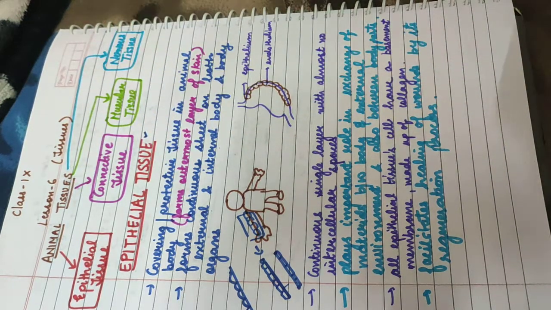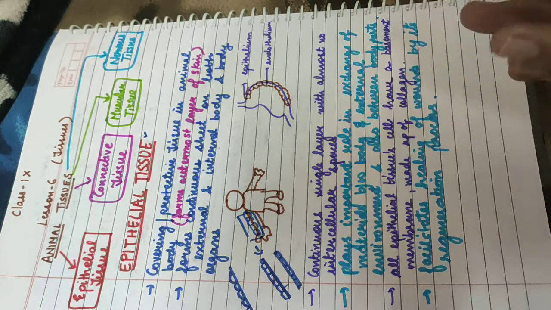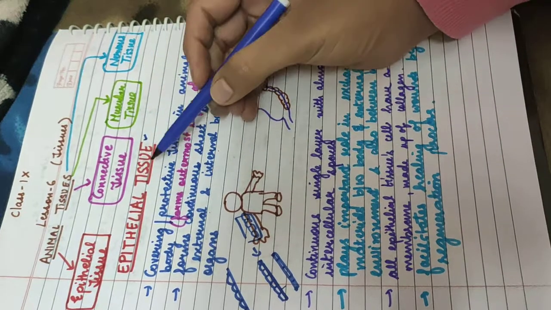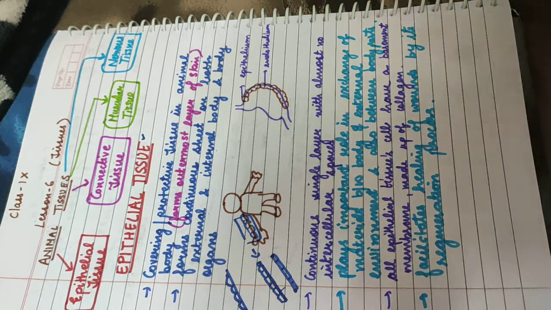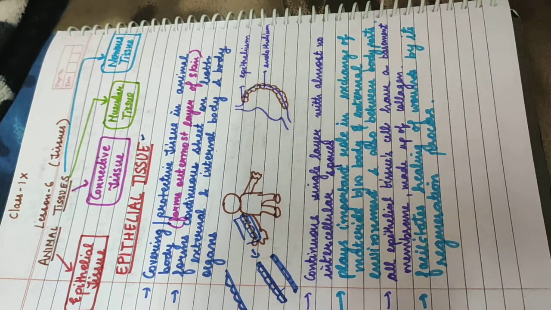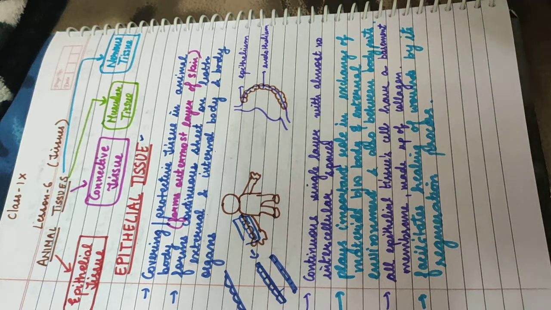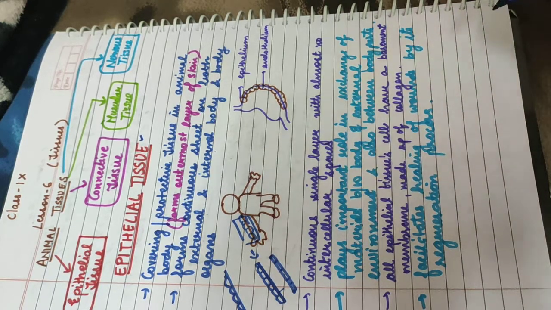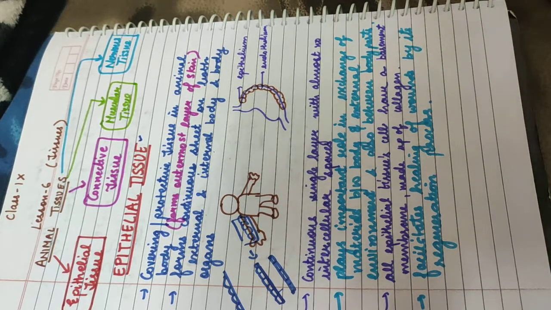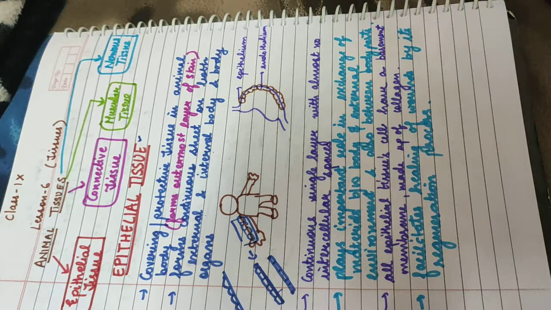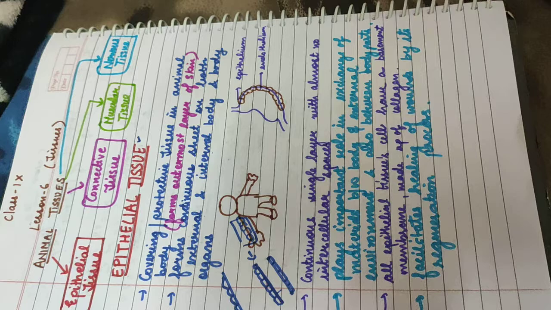So animal tissues are of four types. If we categorize animal tissue into major categories, they are of four types. First is epithelial tissue. Epithelial tissue is the tissue which forms the covering of our body, like our skin. Then connective tissue. Connective tissue is the type of tissue which connects different organs of our body, because our body works in a coordinated way. So substances have to be transported from one place to another in our body. So in that, connective tissue helps.